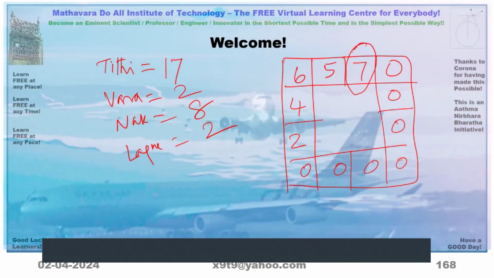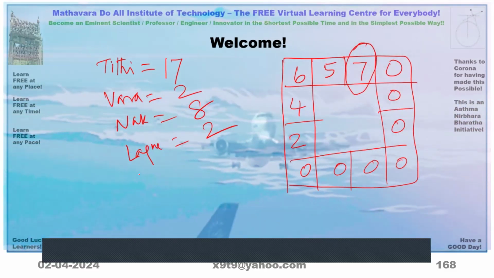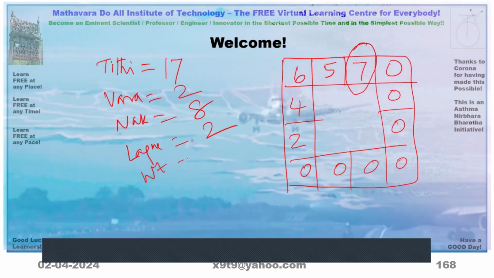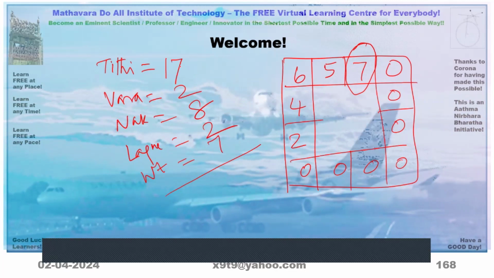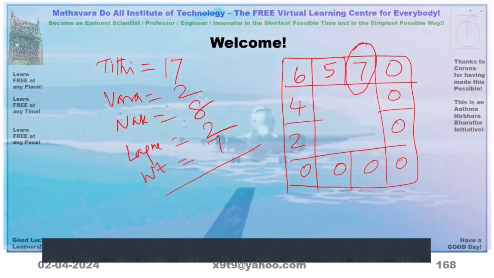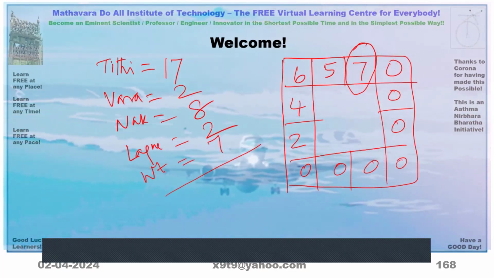So this is some weightage given for Lagna. This is 7. You add all this: 17, 19, 27, 29, 36.